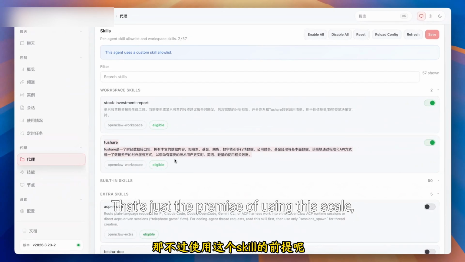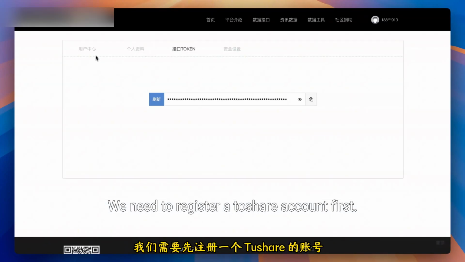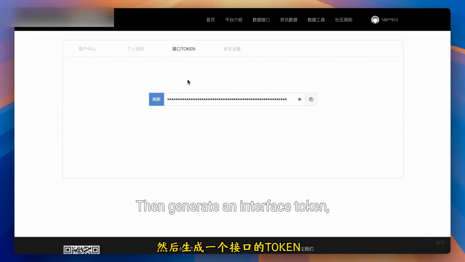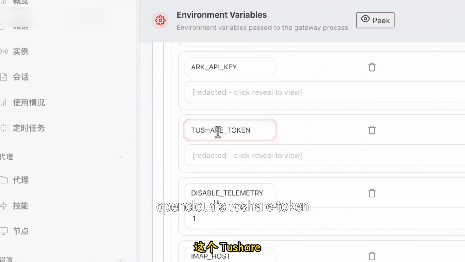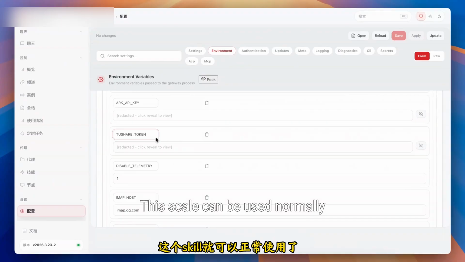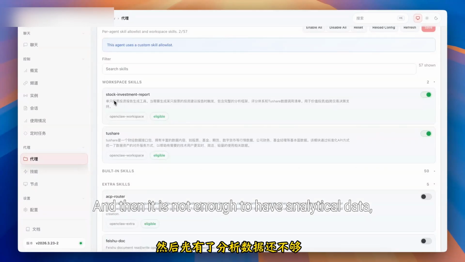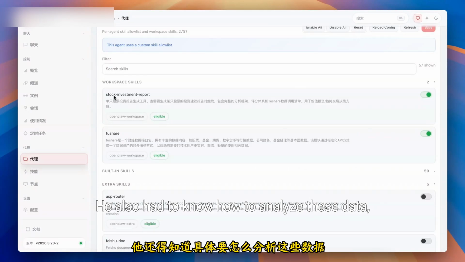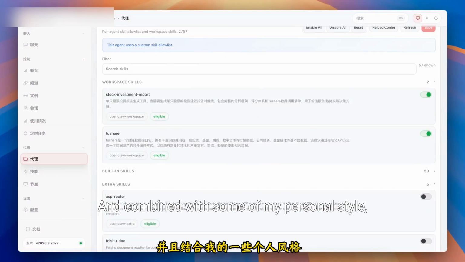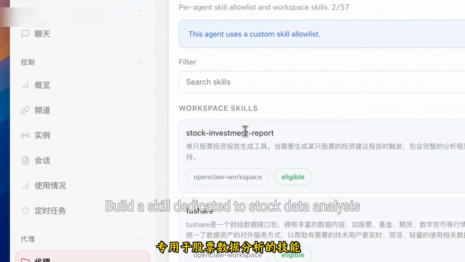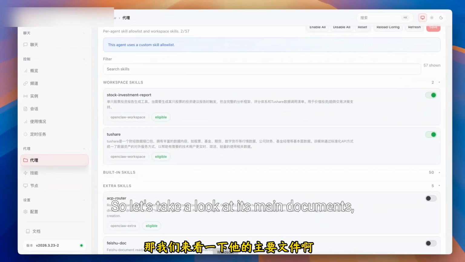That's just the premise of using this skill. We need to register a ToShare account first, then generate an interface token, then inject this token into our OpenClaw's ToShare token setting, and then this skill can be used normally. And then having data is not enough. He also had to know how to analyze these data, and in what way to give a conclusion. So I investigated some more mainstream analysis methods, and combined with some of my personal style, built a skill dedicated to stock data analysis. So let's take a look at its main documents.